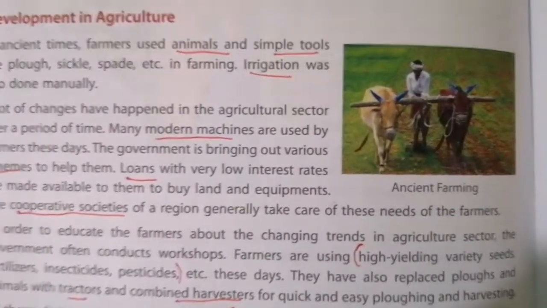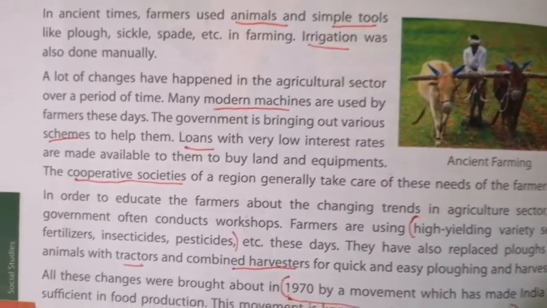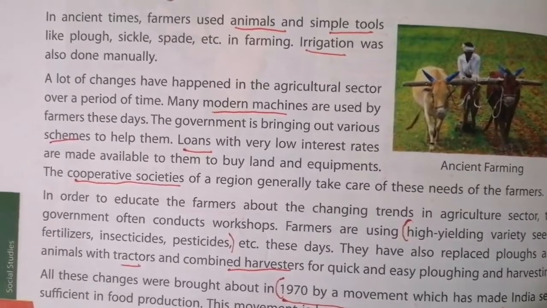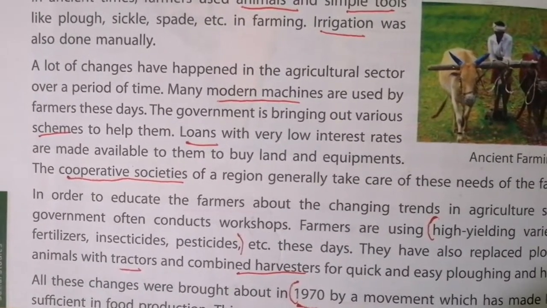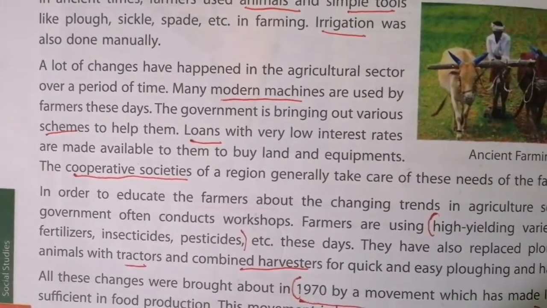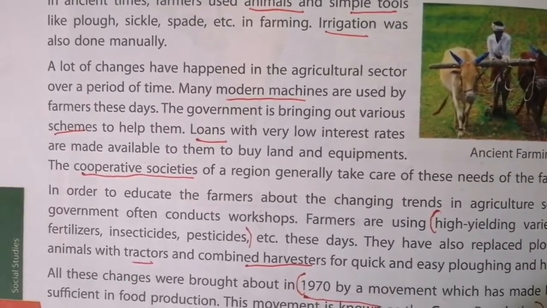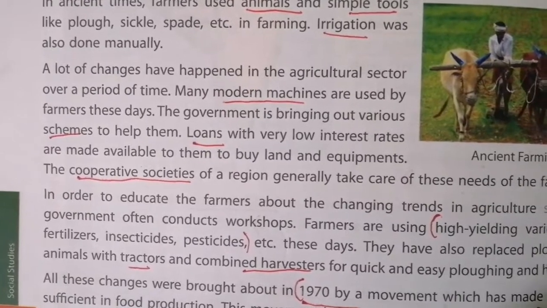In this picture you can see the bullocks are used for plowing, but now you have tractors and modern machineries. A lot of changes have happened in the agriculture sector over a period of time. Many modern machines are used by farmers these days, and the government is also bringing out various schemes to help them. So what are they doing?